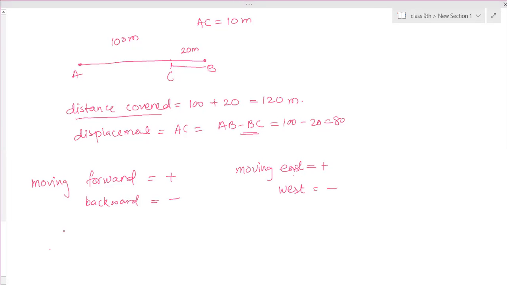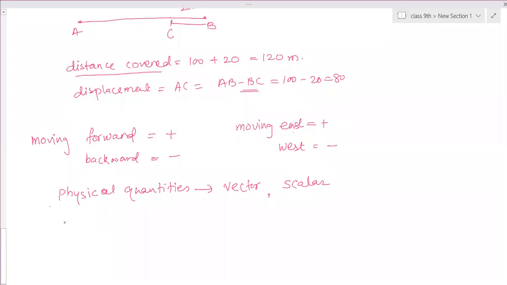Physical quantities are divided into two types: vector quantities and scalar quantities.